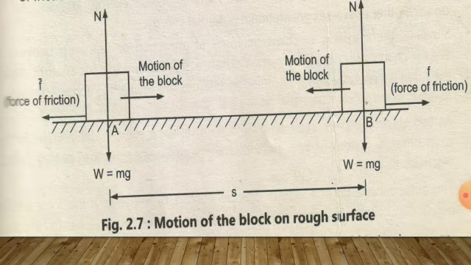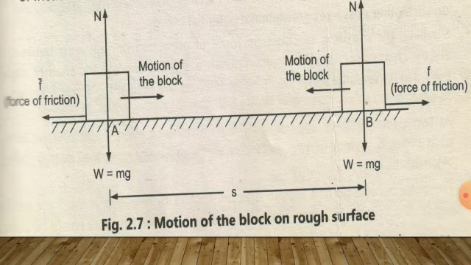initial position A. Now during the motion of the block, frictional force always acts opposite to the direction of motion of the block. That means when the block moves towards the right, that is from A to B, then the frictional force is directed towards the left.